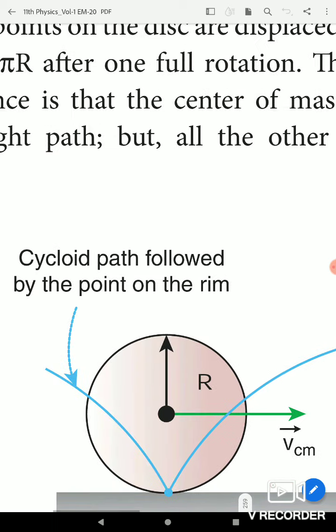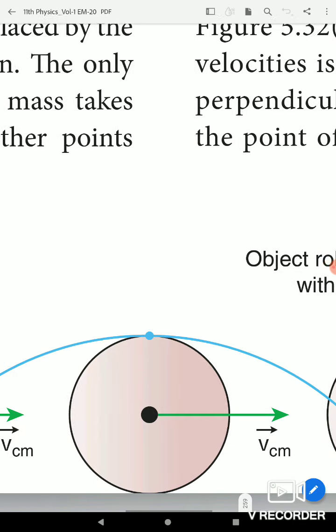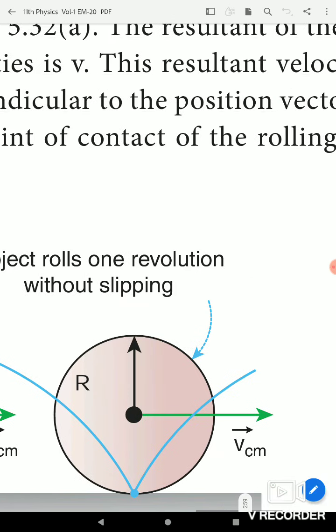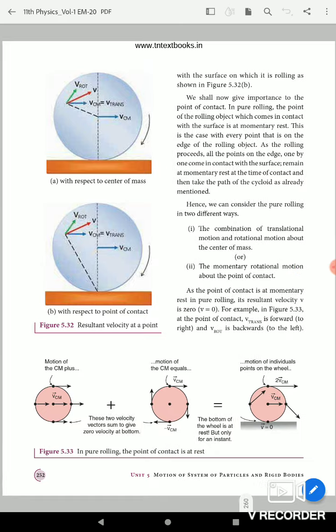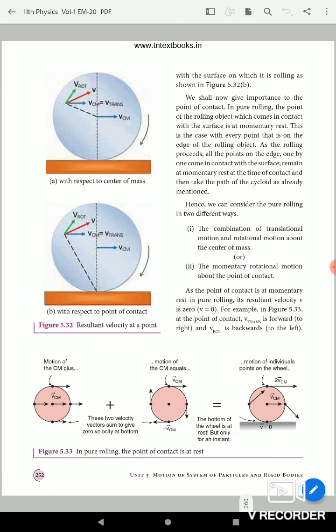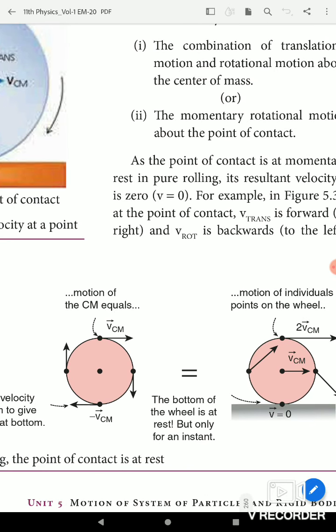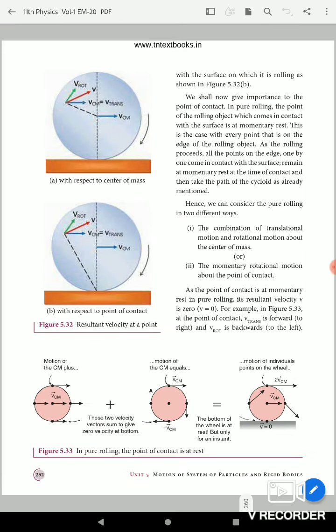But the other points, like this blue point, move in all different directions. Okay, do you understand this one? It moves in all different directions.